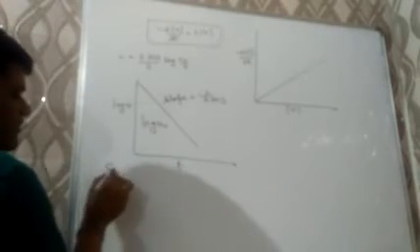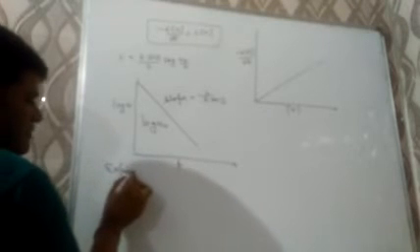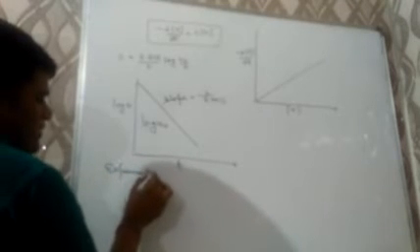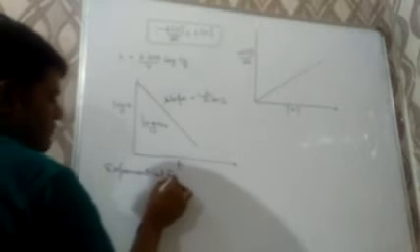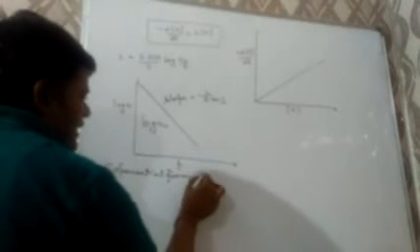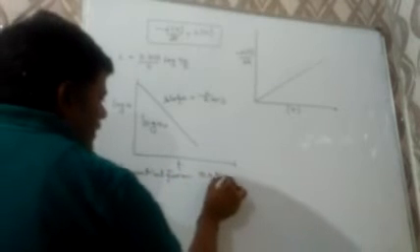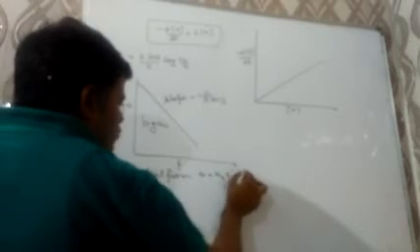Next will be the exponential form, and the exponential form will be N is equal to N naught into exponential raised to the power minus lambda t. The last will be the half-life time.